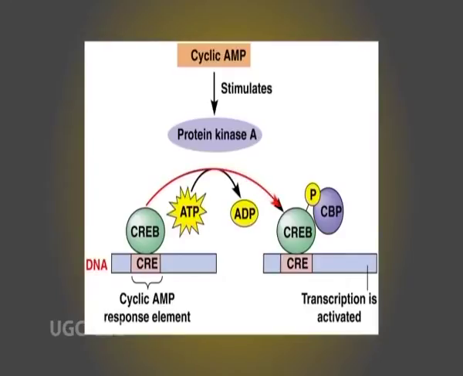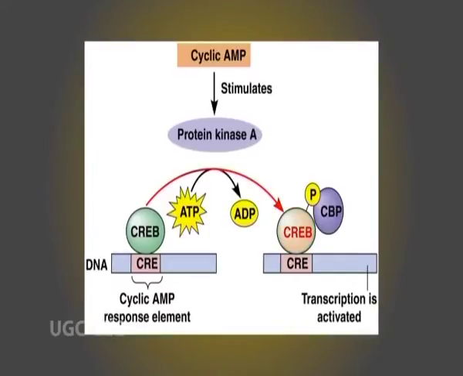Target DNA molecules have a cyclic AMP regulatory element, CRE, that binds a protein transcription factor known as cyclic AMP response element binding protein, CREB. Cyclic AMP and other signals activate protein kinase A. The catalytic subunit of the enzyme is then free to be translocated into the nucleus, where it phosphorylates CREB.